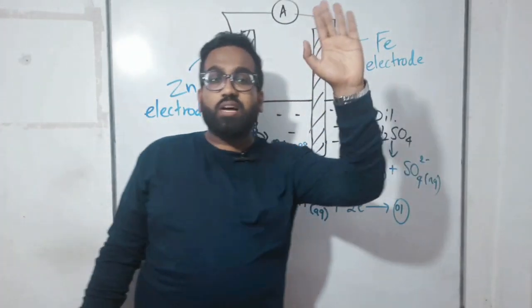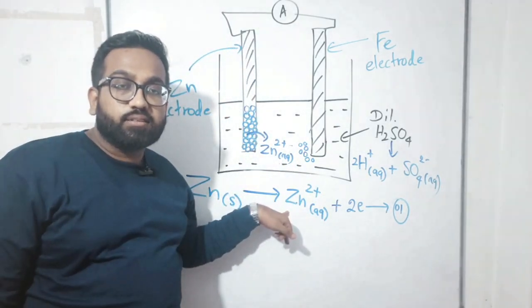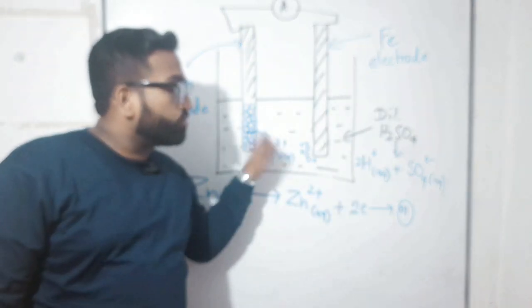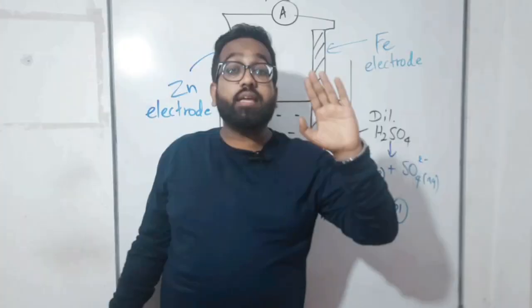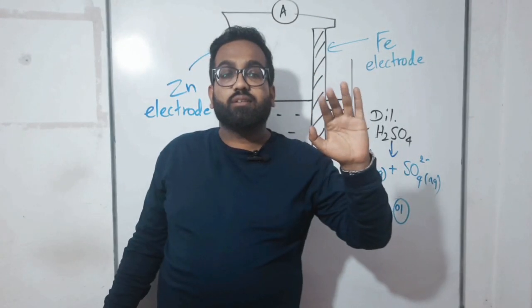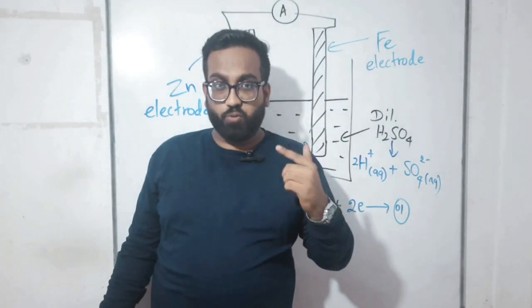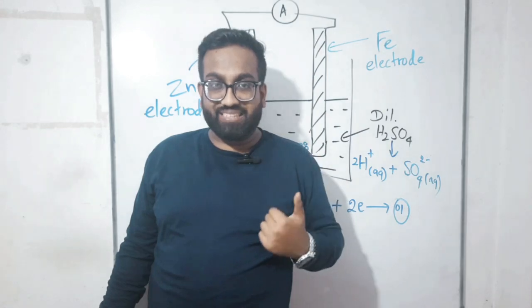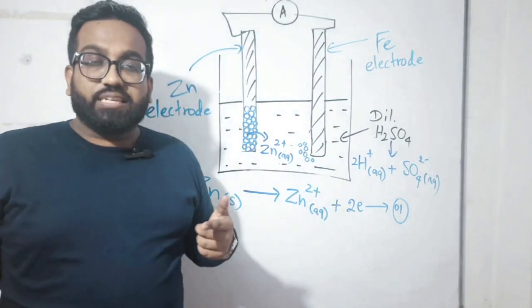Now raise your hands those who are thinking like this: with zinc 2 plus ions, 2 electrons are also released to the solution, dilute sulfuric acid. Raise your hands those who agree with my statement. I can't see you. I'm thinking you will raise your hands. That's what you are learning. That's the way you are communicating with the teacher. Even this is a YouTube video, isn't it? What do you think, children?